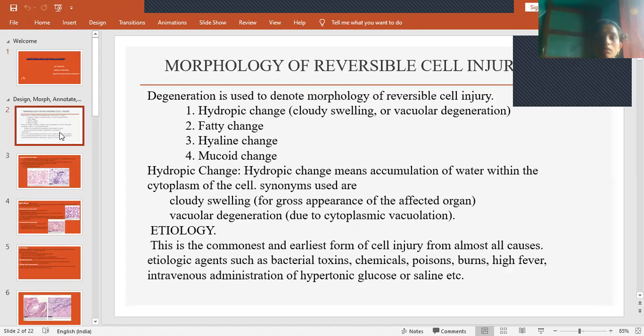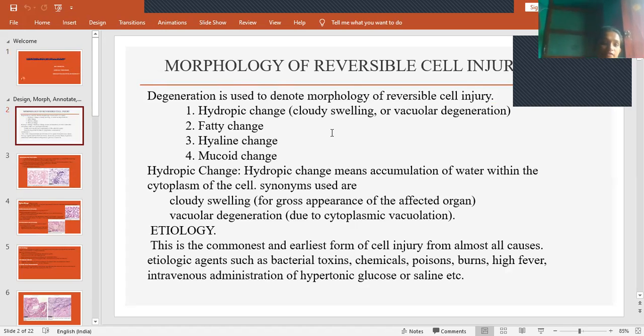Clear? So when coming to the morphology of reversible cell injury, we can clearly understand this topic only when we have clear knowledge about the pathogenesis of cell injury. Clear? So the morphology of reversible cell injury is generally termed as degeneration. Degeneration is a term used to denote the morphology of reversible cell injury.